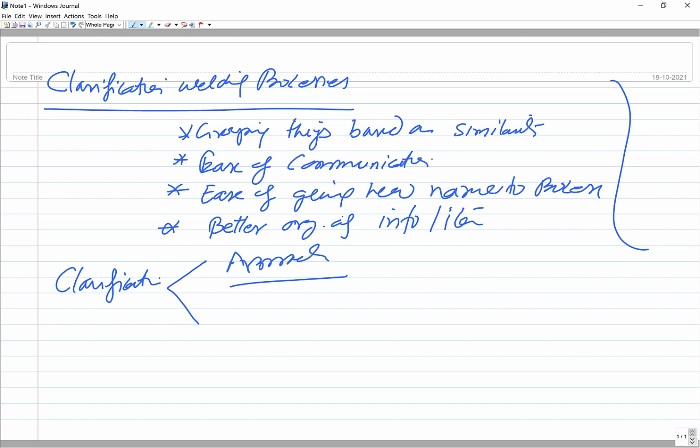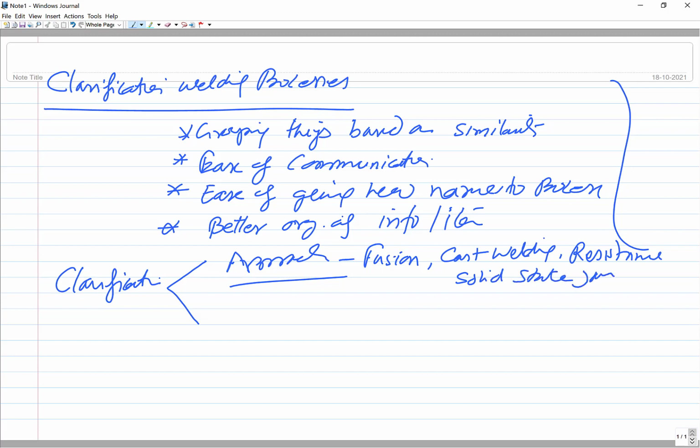So one way to classify the welding processes is to see which approach we use. Based on this, we have fusion based welding processes, then cast welding, which is a little different, then resistance welding processes, and a category of solid state joining processes.